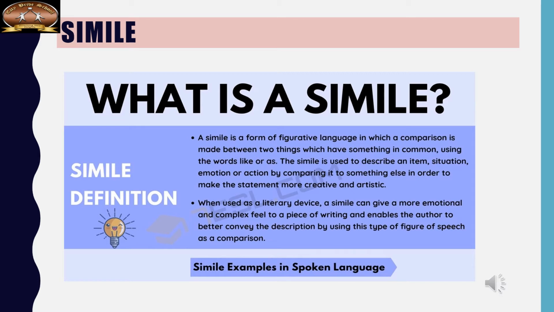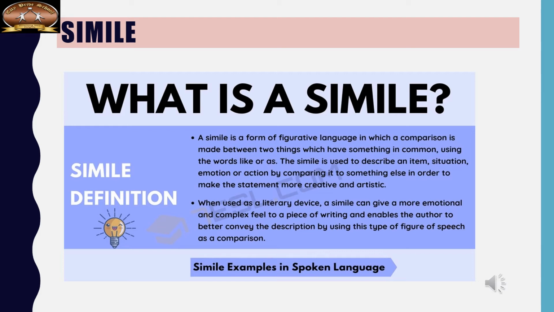I repeat, simile is a form of figurative language in which a comparison is made between two things, but there will be something in common between these two things, and you use the words like or as.